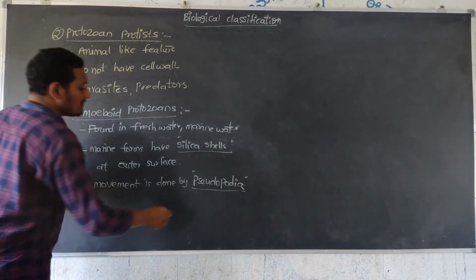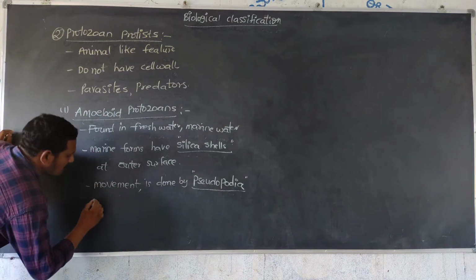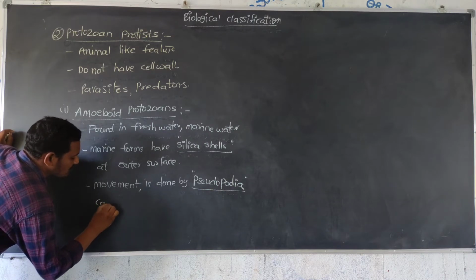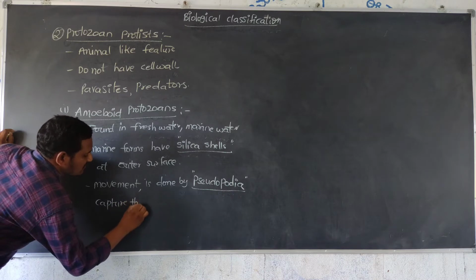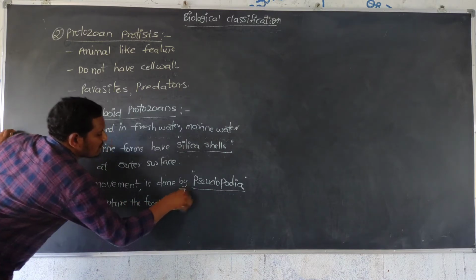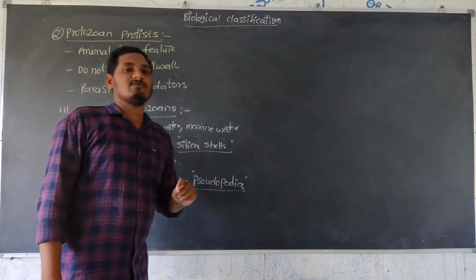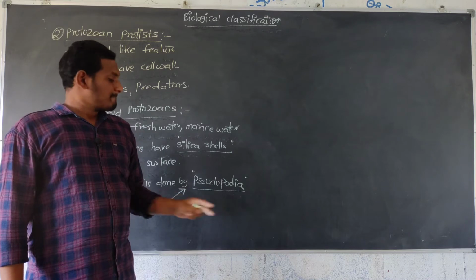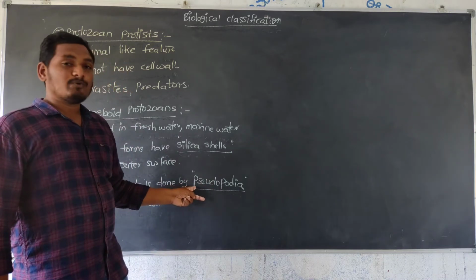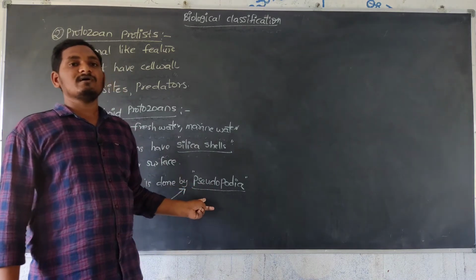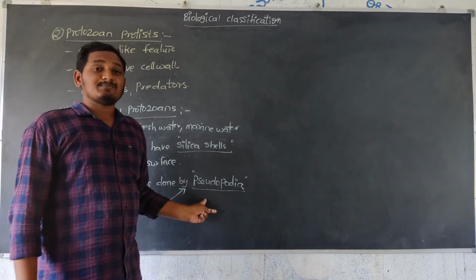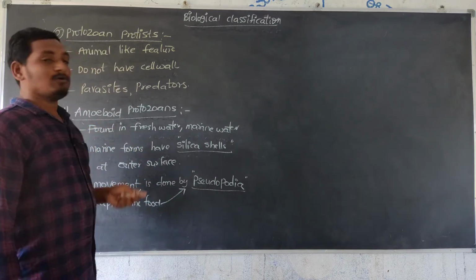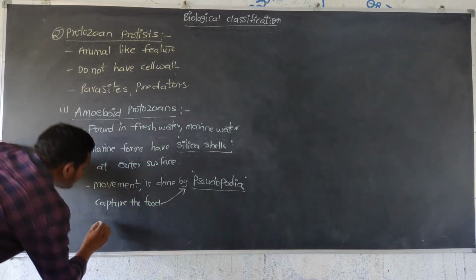So movement is done by pseudopodia, and taking up the food, capturing the food, is also done by pseudopodia. Pseudopodia are false feet, a feet-like structure in amoeba. The pseudopodia help to capture the prey or food, as well as movement, in amoeboid protists.